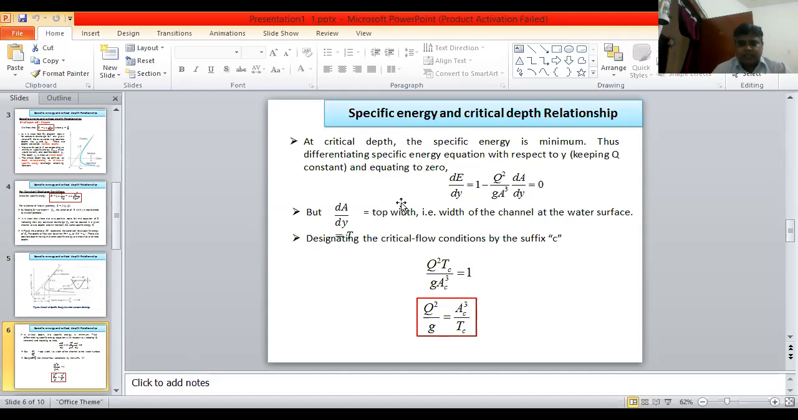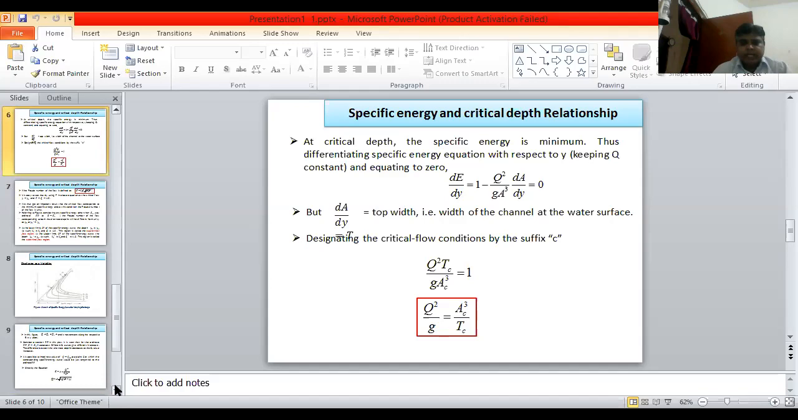That means the condition of critical flow is Q square Tc upon g Ac cube is equal to 1. It is a very important equation. Apply it in any numerical when the critical condition is given. That means Q square by g is equal to Ac cube upon Tc, where Q is the discharge, g is the acceleration due to gravity, Ac is the critical area, and Tc is the critical top width.